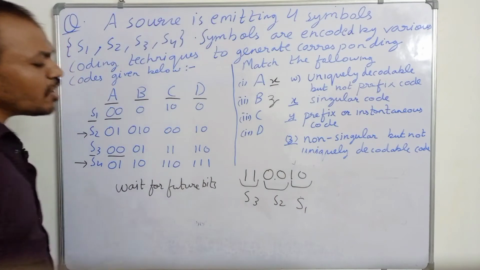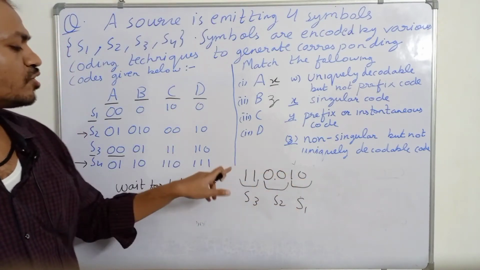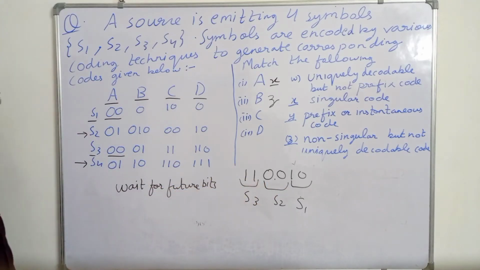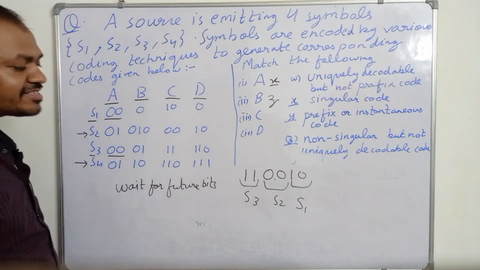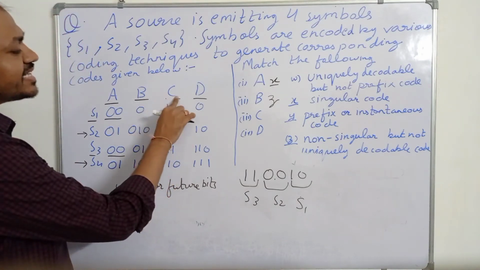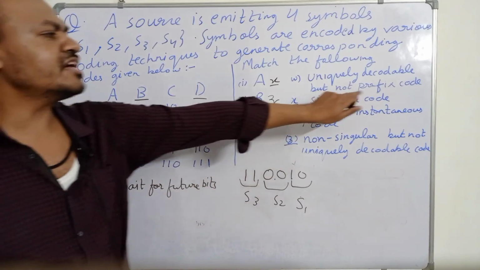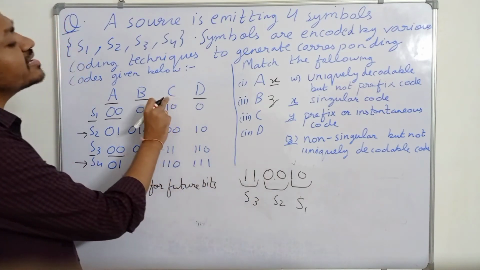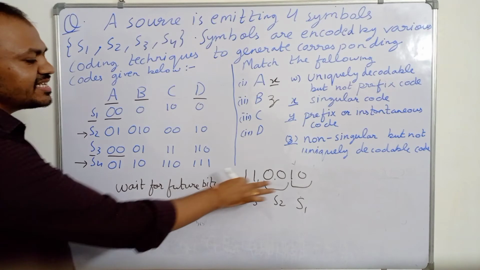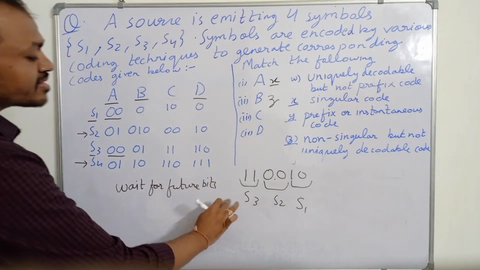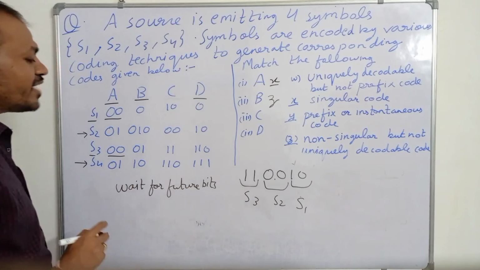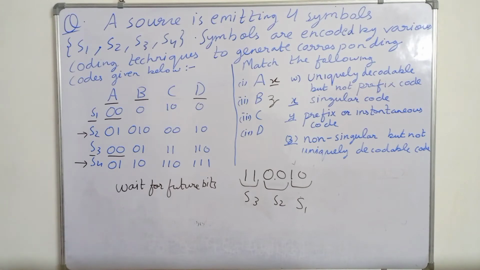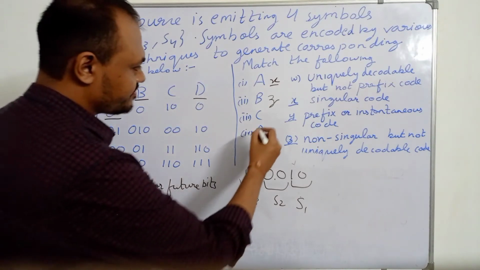So this is the only way to decode this received sequence, but we have to wait for all the bits to decode it. So C is also a uniquely decodable code, but it is not a prefix code. We cannot decode this sequence in any other way than S3, S2, S1. But we have to wait for all the future bits to appear to decode it.